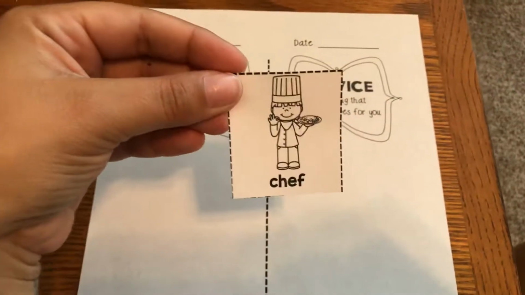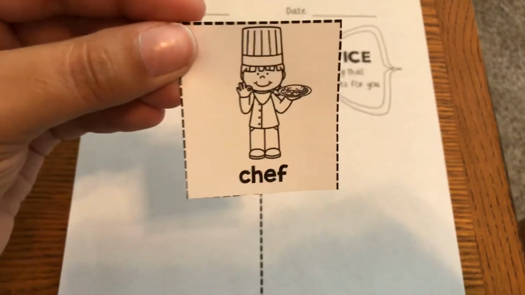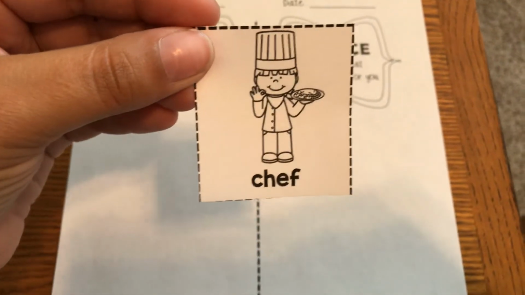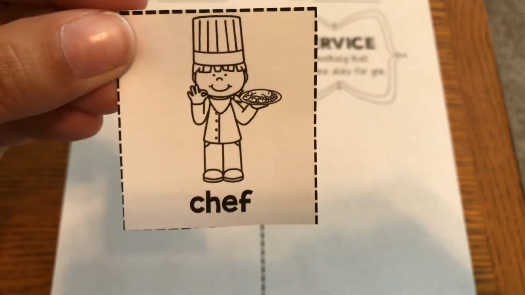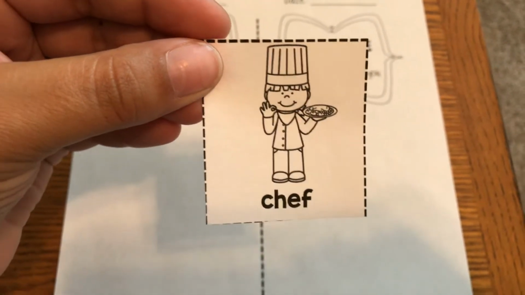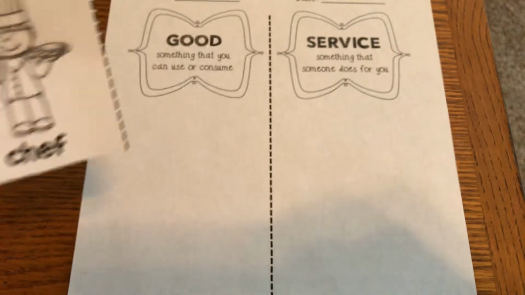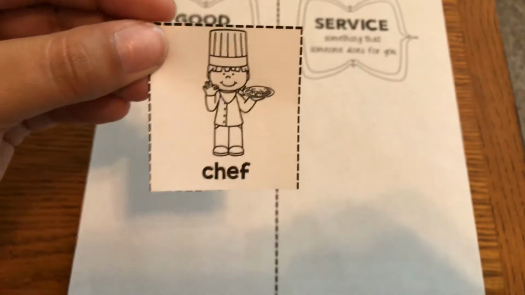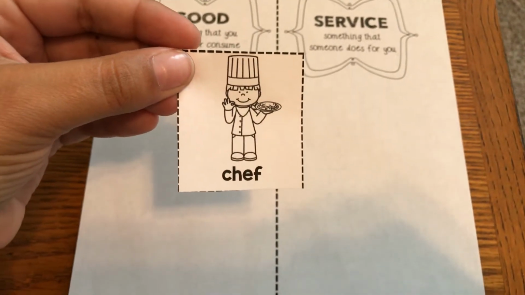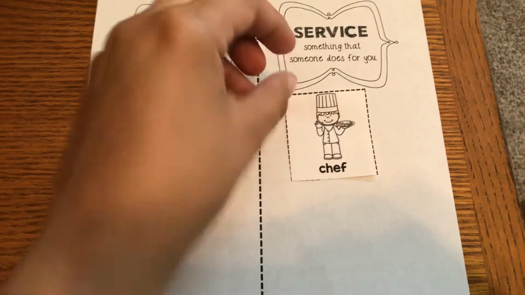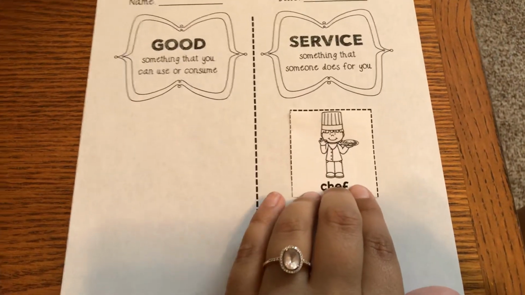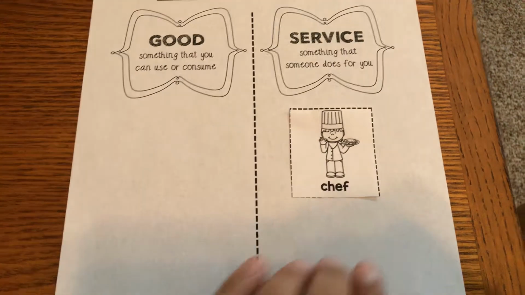A chef. What would a chef be? Is a chef somebody that does something for you, or is a chef something that you can buy? I think a chef is somebody that does something for you. So that would be a service, because a chef makes food for you.